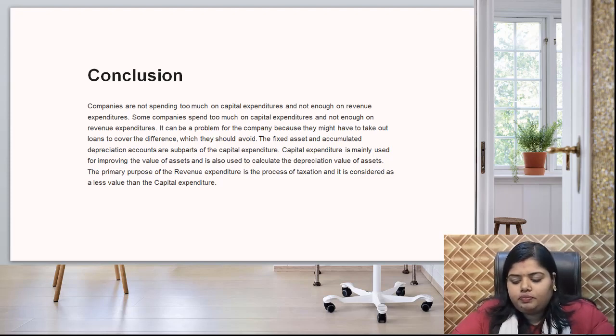The fixed asset and accumulated depreciation accounts are subparts of the capital expenditure. Capital expenditure is mainly used for improving the value of an asset and is also used to calculate the depreciated value of the asset. The primary purpose of revenue expenditure is the process of taxation, and it is considered of less value than capital expenditure.